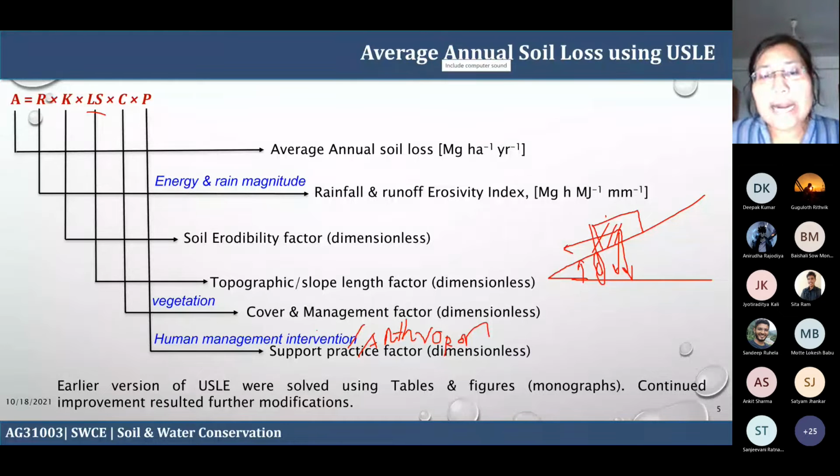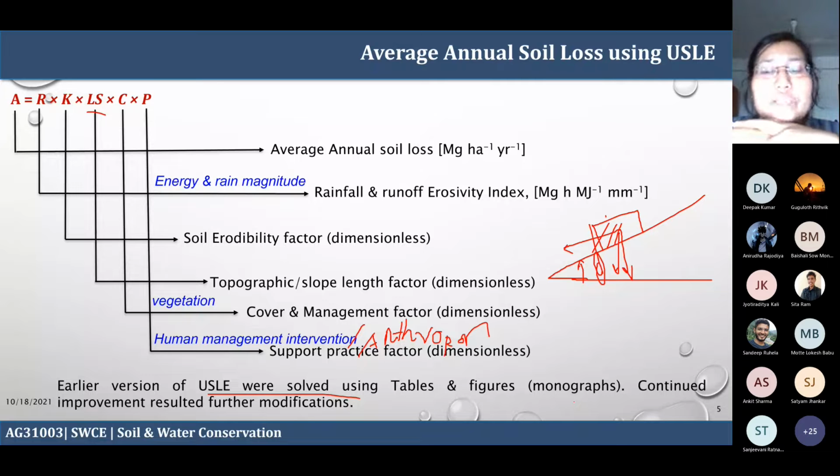Okay, so whatever USLE I have told, this is one of the fundamental versions of the USLE. In this equation, you need a lot of tables and figures, figures meaning nomographs. I think in your food courses, you also used the psychrometric chart in refrigeration and air conditioning. Similarly, in the soil loss equation you also have a lot of nomographs.